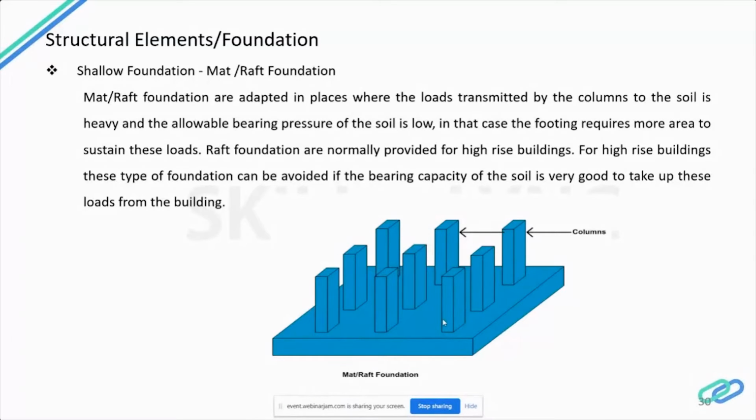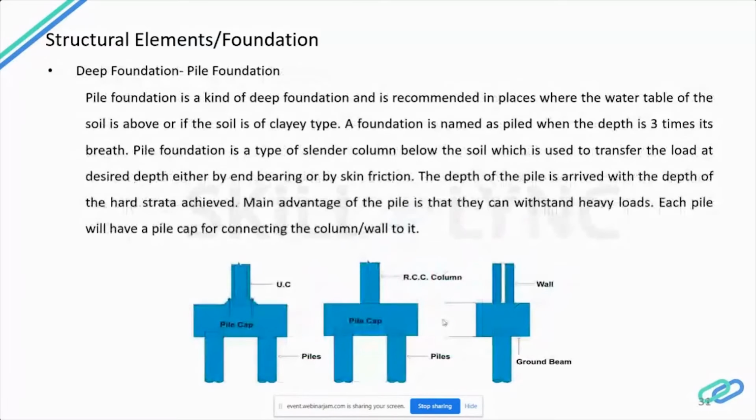So next we will see about the pile foundation. Pile foundation is a type of deep foundation which is used to transfer heavy loads from the structure to a hard rock strata much below the ground level. This kind of deep foundation is recommended in places where the water table is high, or if the soil is of clayey type. This foundation is named a pile since the depth is 3 times its breadth.